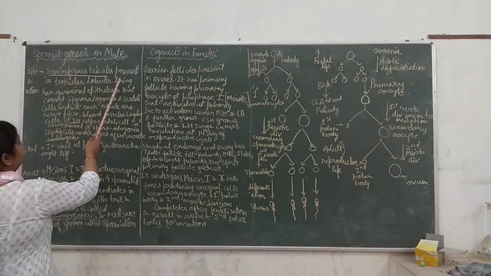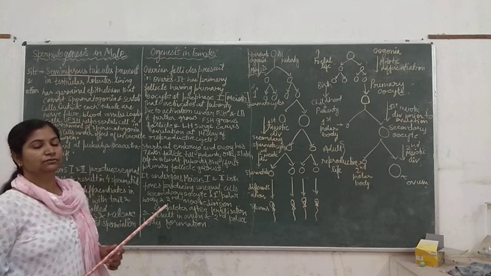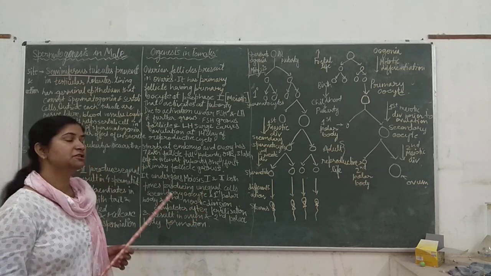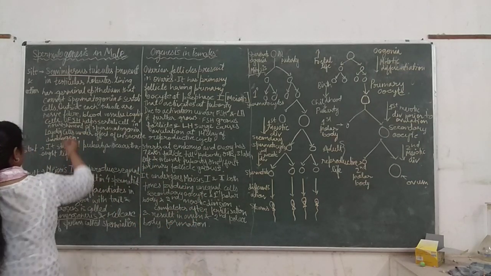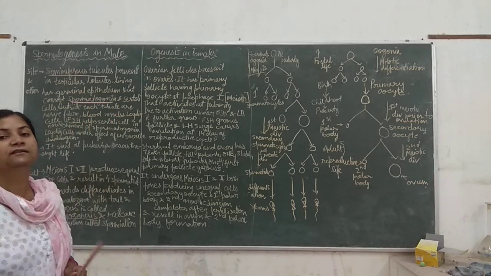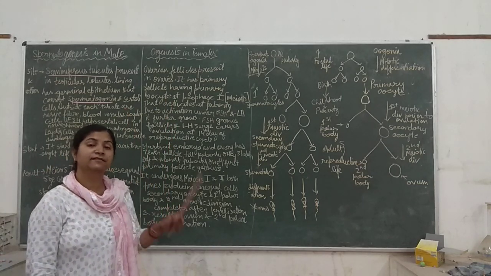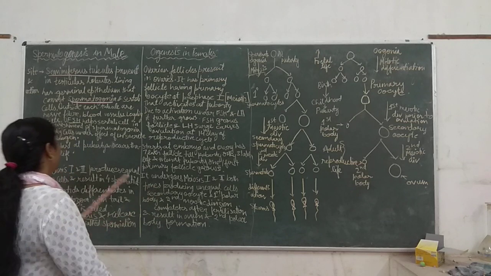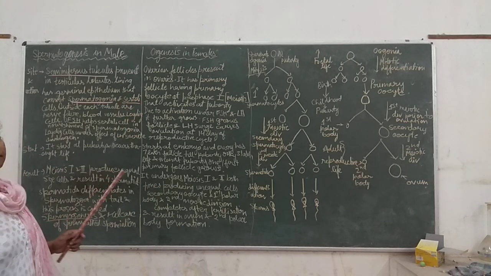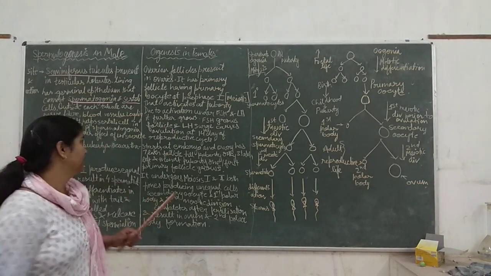And these tubules have linings called germinal epithelium. So the inner layer of the seminiferous tubule has germinal epithelium, which has special cells or sperm mother cells called spermatogonia. Spermatogonia are the cells which will undergo meiosis and then form the gametes. It also has Sertoli cells, which will give nourishment to the growing spermatogonia.